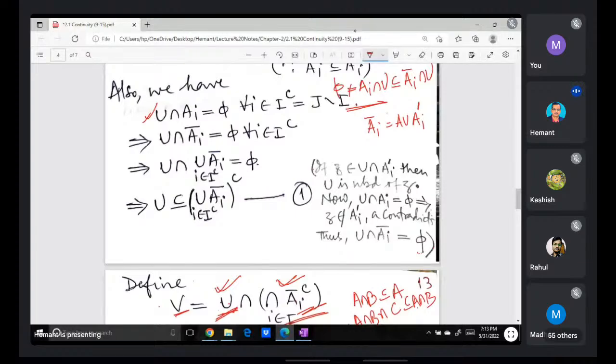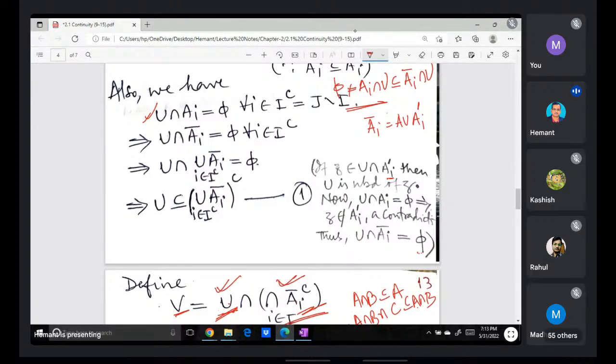So U intersection AI has no element. Now I am going to explain that U intersection AI dash also has no element, so that is also empty. Suppose Z is in U intersection AI dash, then it means Z is a limit point of AI.